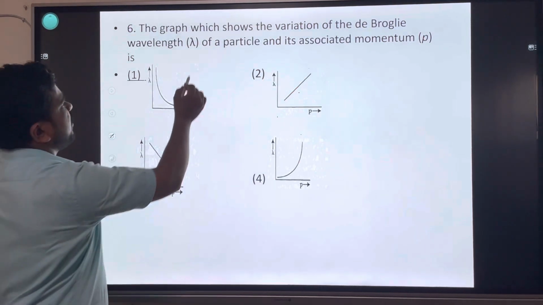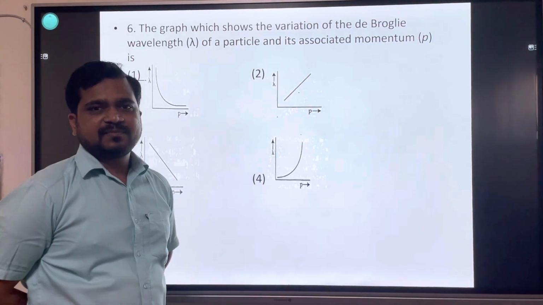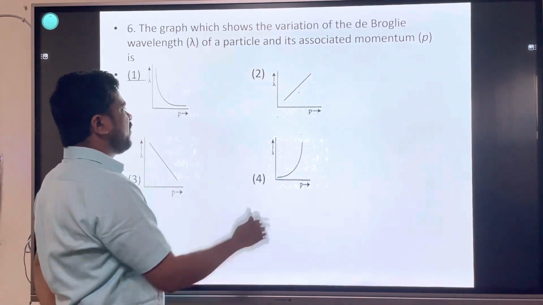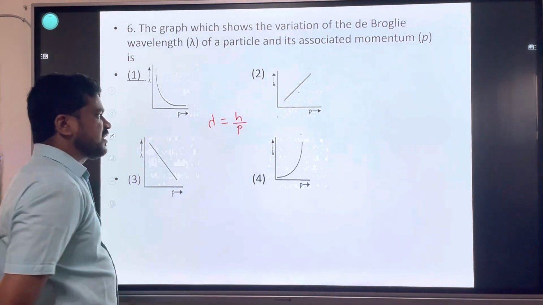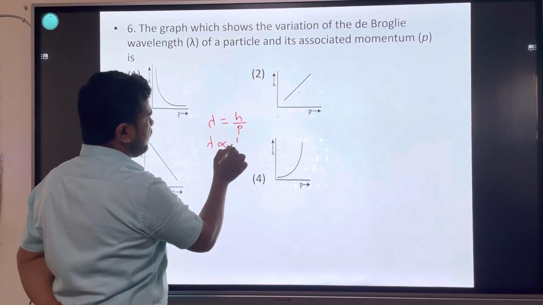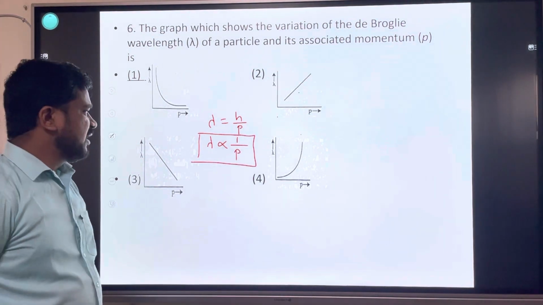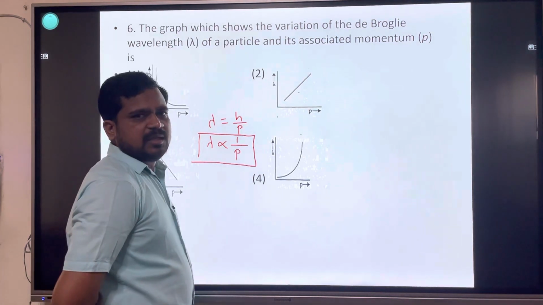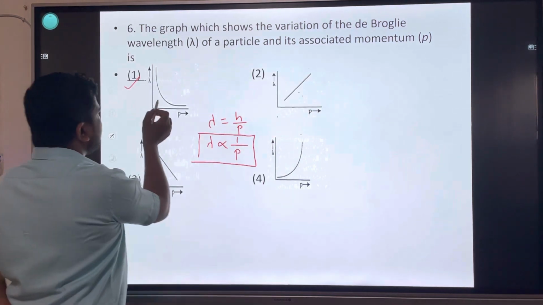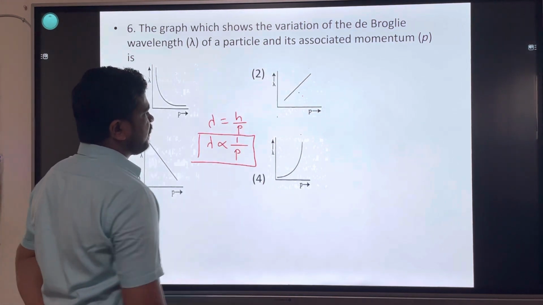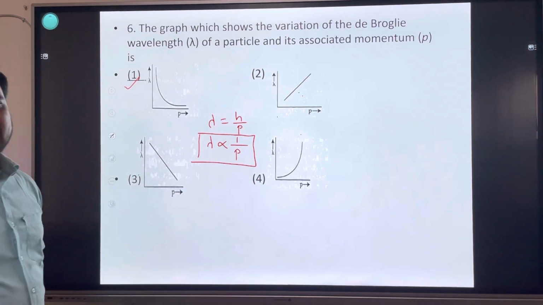Next one, graph which shows the variation of de Broglie wavelength lambda of a particle and associated momentum. De Broglie wavelength, we know the formula, lambda is equal to h upon p. Very easy question. Lambda, wavelength, is inversely proportional to linear momentum. It is an inverse proportion graph, the first graph. This is a directly proportional graph. This is an inversely proportional graph. Keep in mind, lambda is inversely proportional to p. Graph is the first graph.